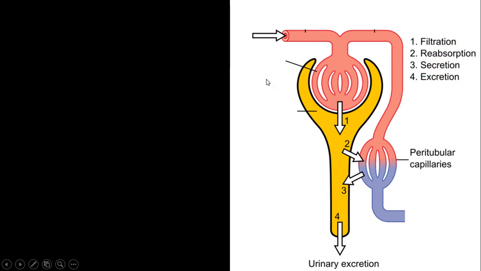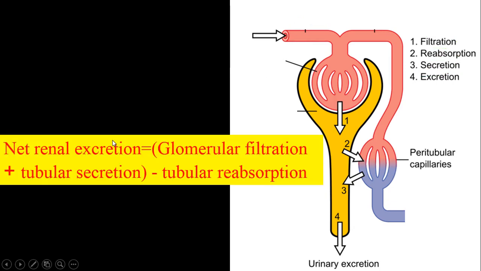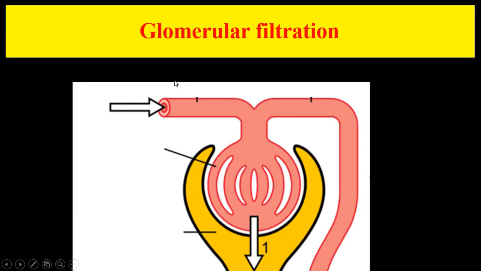So overall, net renal excretion is equal to glomerular filtration plus tubular secretion, which tends to throw the solutes away from the body, minus tubular reabsorption, which tends to reabsorb and throw less from the body. So net excretion is glomerular filtration plus tubular secretion minus tubular reabsorption. Now let's look at it more closely.